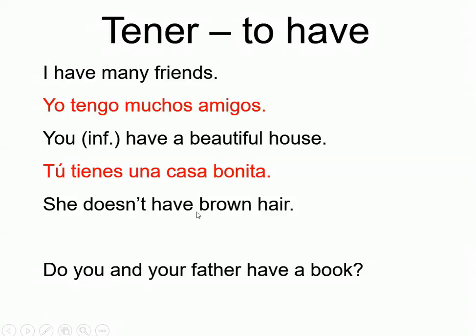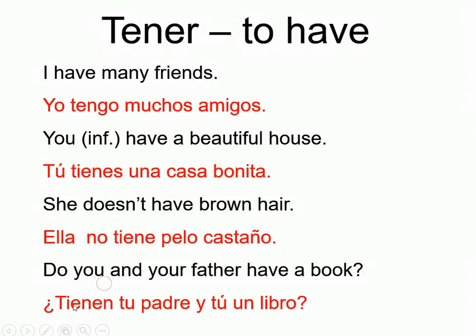She doesn't have brown hair. We don't use doesn't in Spanish. All you have to do is to place no before the verb. Ella no tiene pelo castaño. And finally, I have a question. Do you and your father have a book? Now, remember, I'm not asking only about you. It's you and your father. So it's like asking you guys. Do you guys have a book? So I need to use the form of the verb tienen, tu padre y tú un libro.